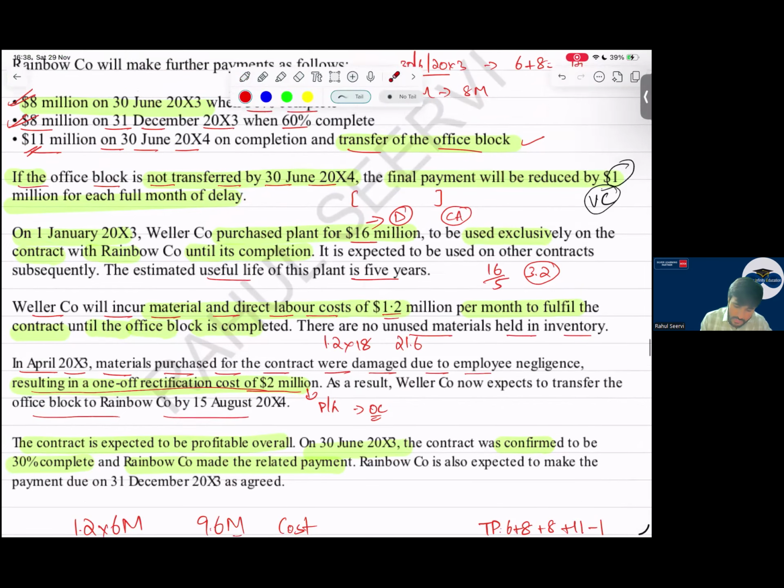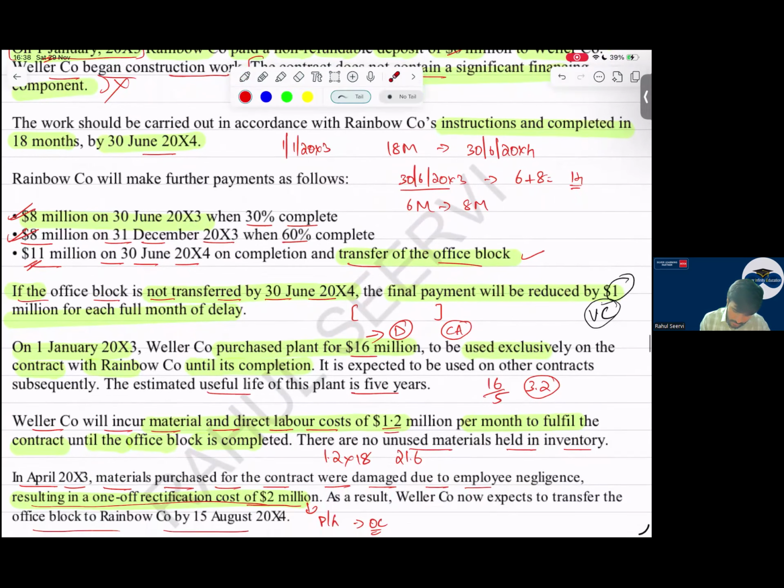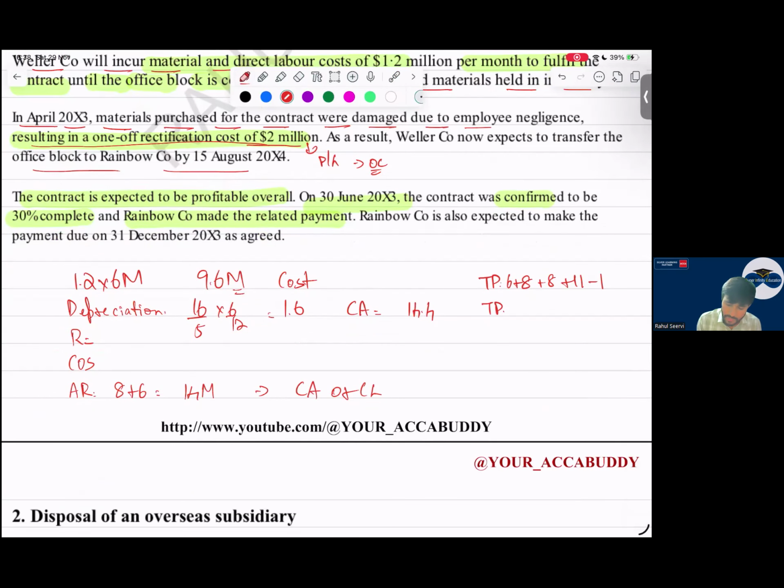But what do they mention? When will this 1 million be reduced? This 1 million will be reduced for each full month of delay. If there is a full month of delay, then only 1 million will reduce. If not, it will not reduce. Understand the question, it is important that you understand. Yes, sir. So I say 1 million we will not include.